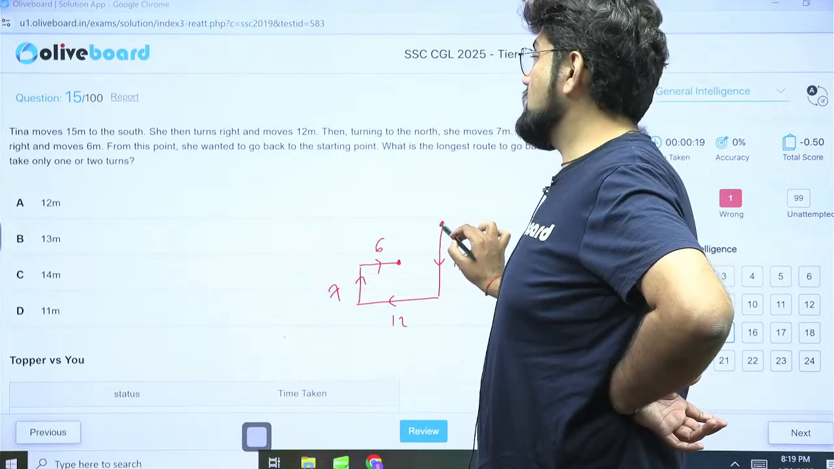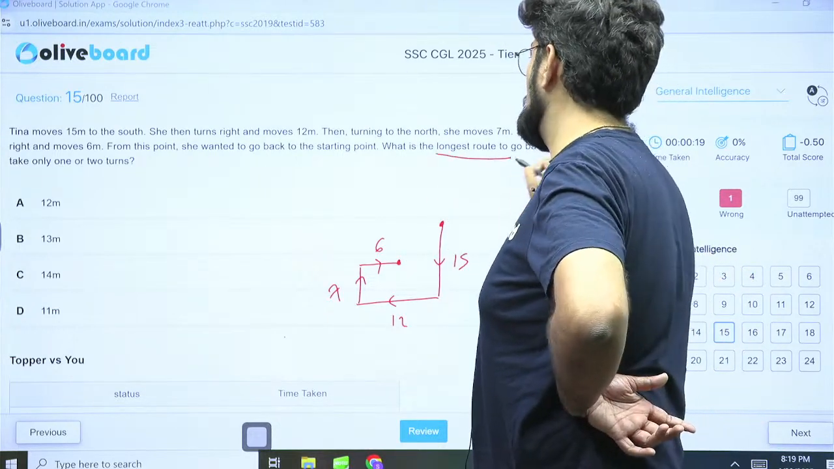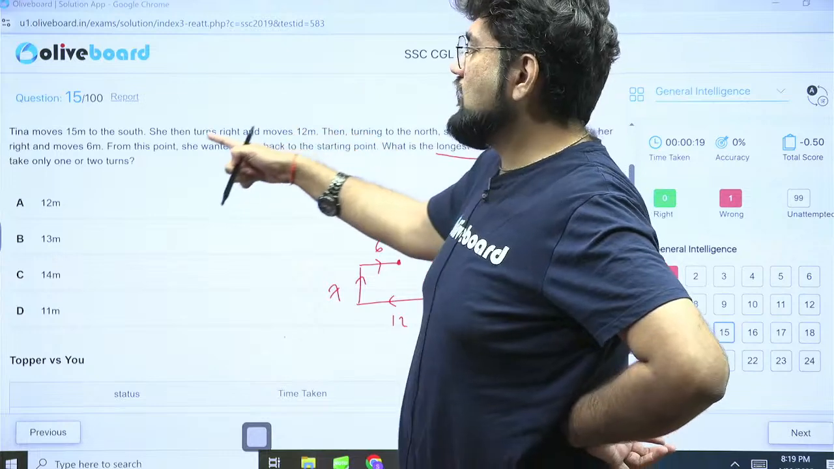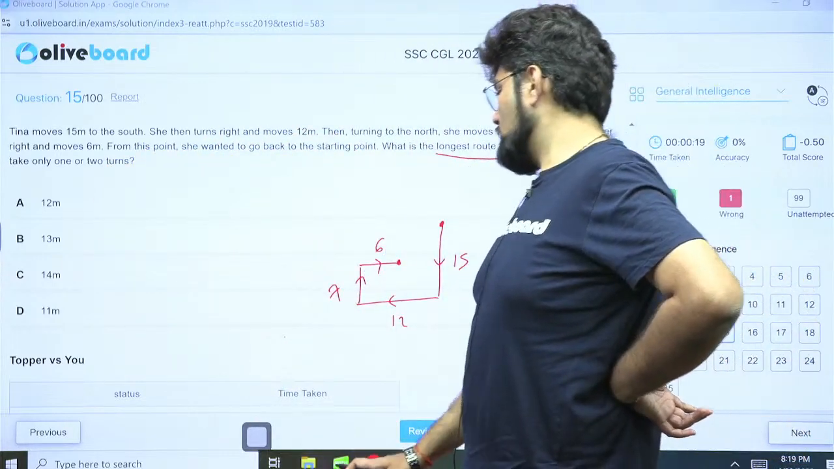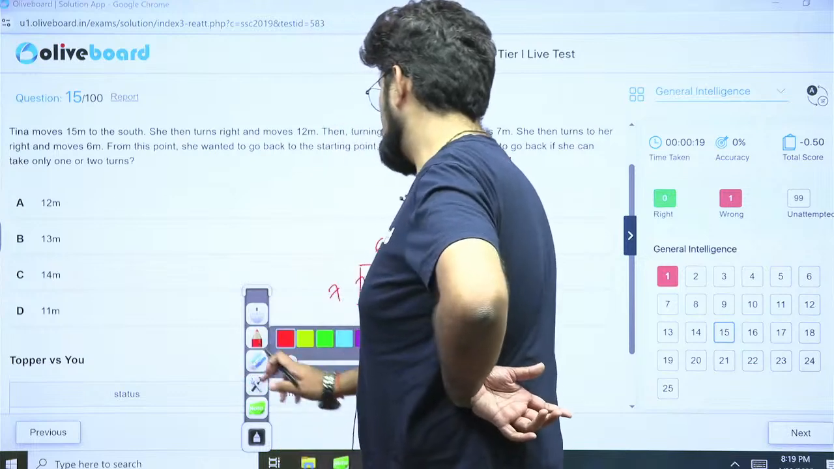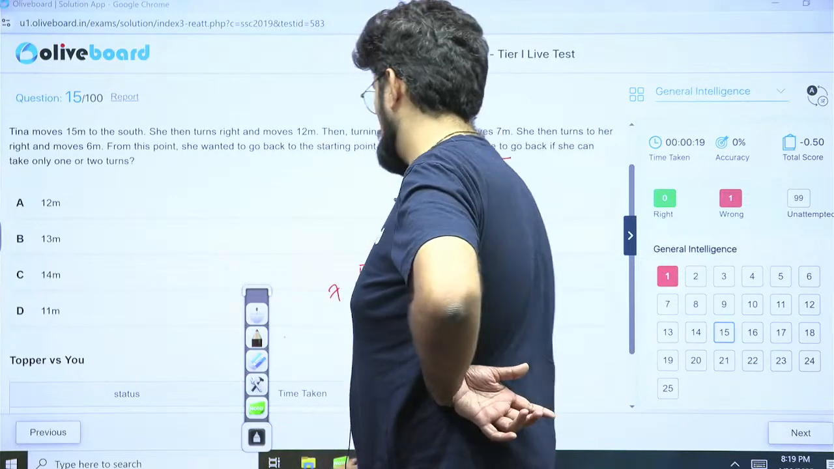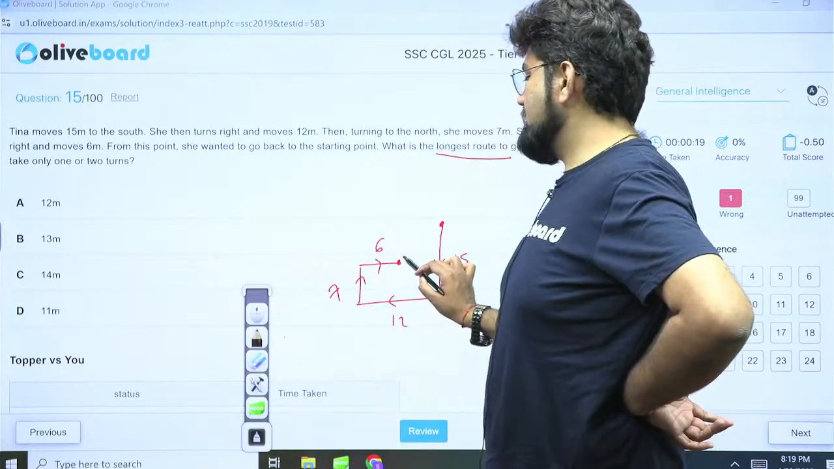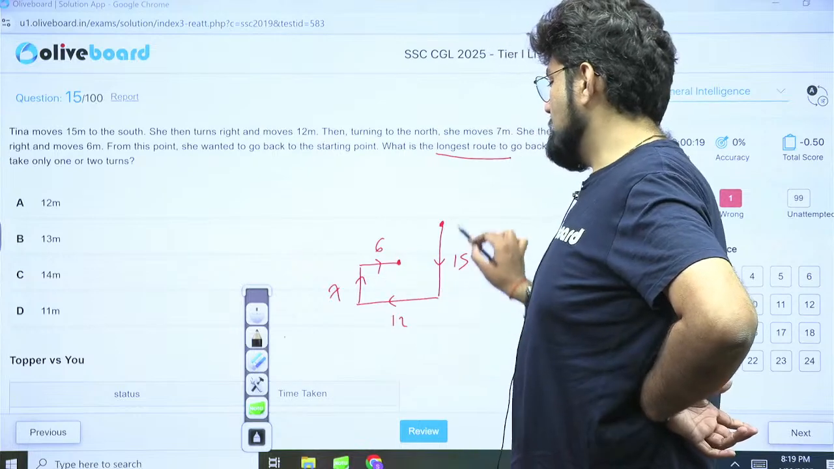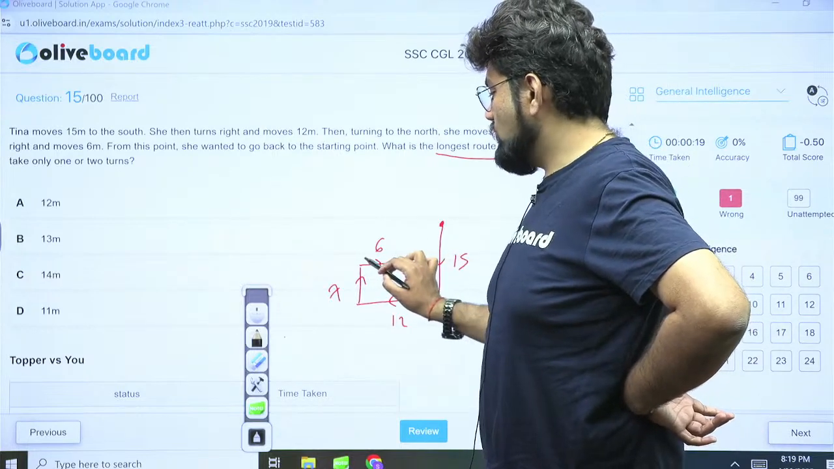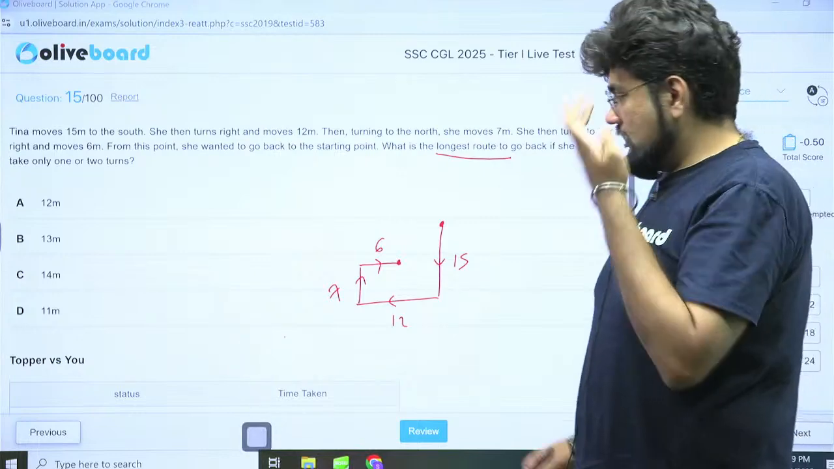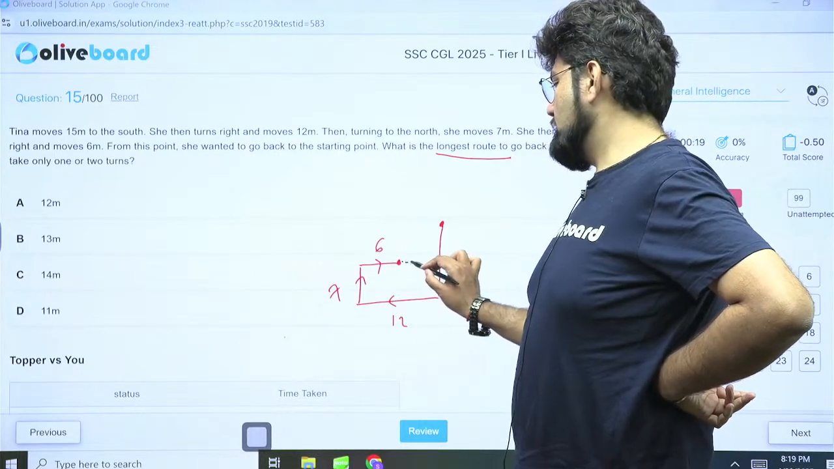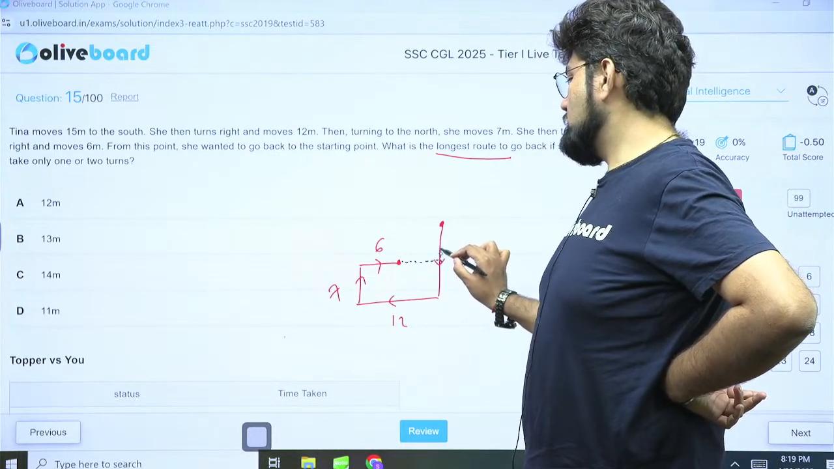The question is not asking you that. The question is asking you what is the longest route to go back if she can take only 1 or 2 turns. Now we need to find the longest route, not the shortest. Ideally the longest route would have been going back. But here, going back is 1 turn, 2 turns, 3 turns. She can't go by this way. So the only other method is she continues straight, completes this path, then takes a turn, then goes ahead.